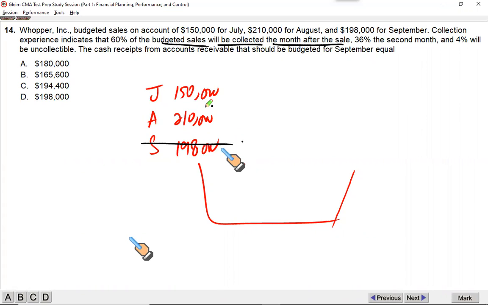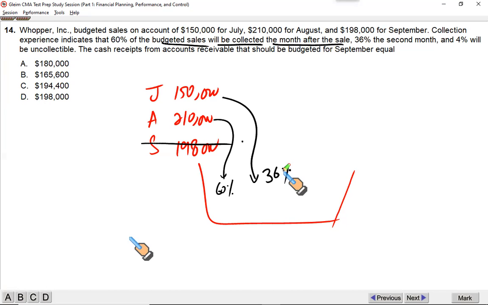You will start collecting your August sale in September. So what you sold in August, 60% of this amount will be collected in September. What you sold in July, 60% was collected in August. Now you're going to collect 36% of this. So simply take 210 at 60%, and 150,000 at 36%. That gives you 180.